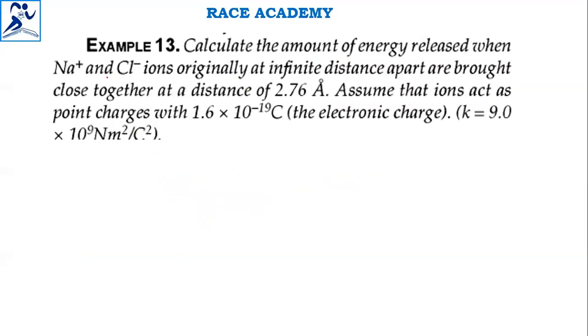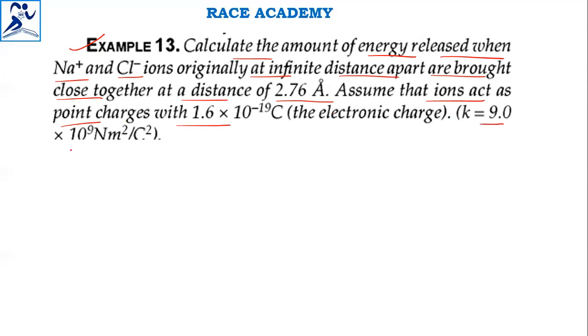Next question. Calculate the amount of energy released when Na plus and Cl minus ions, originally at infinite distance apart, are brought closer to a distance of 2.76 angstrom units. Assume that the ions act as point charges with 1.6 into 10 to the power of minus 19 coulombs electronic charge.